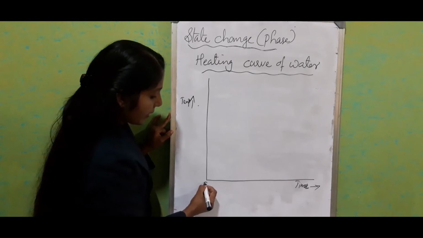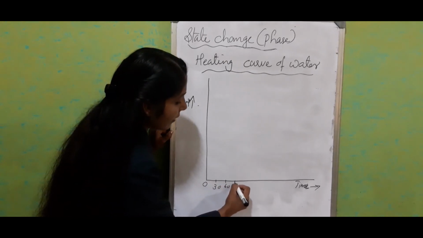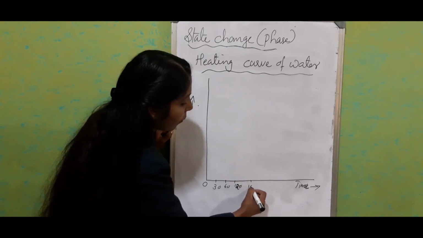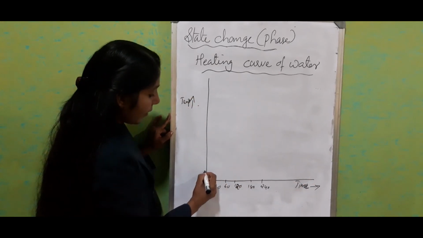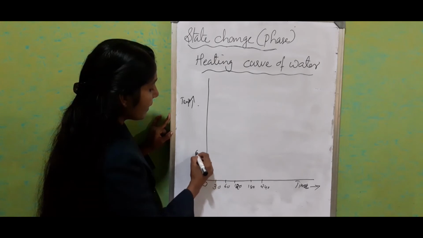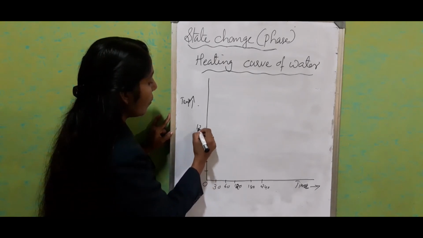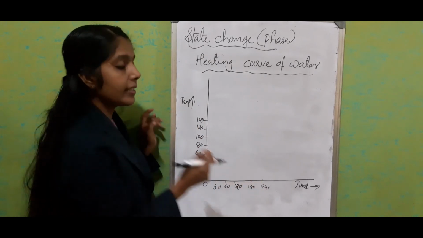We'll mark the starting point as 0, then 30 seconds, 60, 120, 180, 240. Then on the y-axis we'll mark 20, 40, 60, 80, 100, 120, 140. This is temperature and this is time.